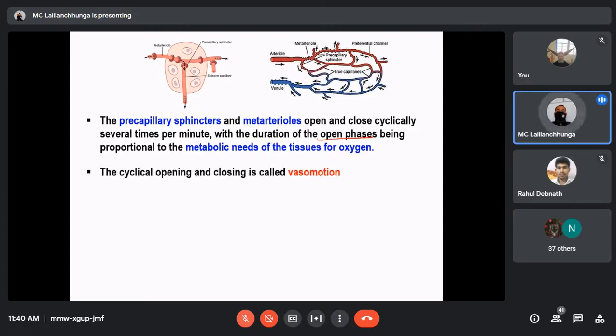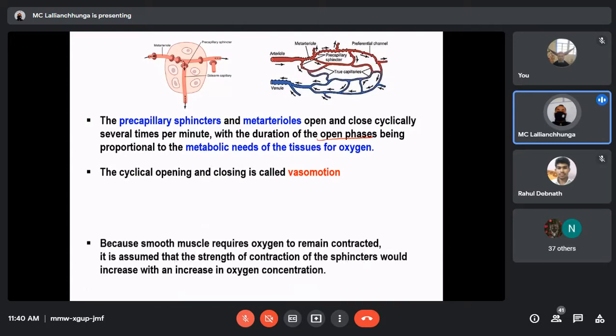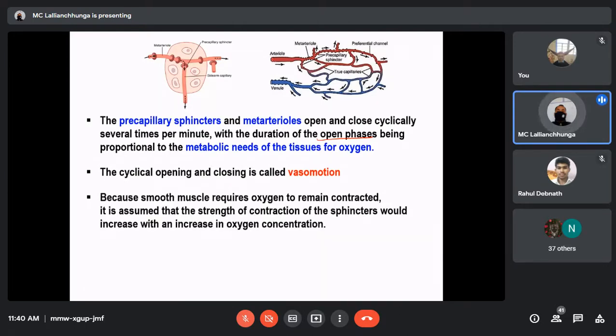The cyclical opening and closing is called vasomotion. Because smooth muscle requires oxygen to remain contracted, it is assumed that the strength of contraction of the sphincter would increase with an increase in oxygen concentration. So this is very simple. When there is a high level of oxygen, all those sphincters as well as metarterioles will contract.